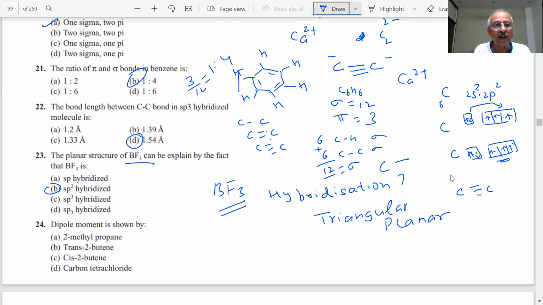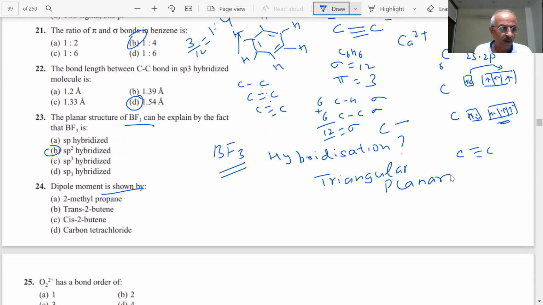Next question. Dipole moment is shown by. Now we are coming to the question of dipole moment, students. We have to draw the structures and see. Dipole moment, you already know, is charge into distance. Which molecules have dipole moment? Polar molecules. Which molecules will be polar? Those which have electronegativity difference. That is the only thing. Answer is no.